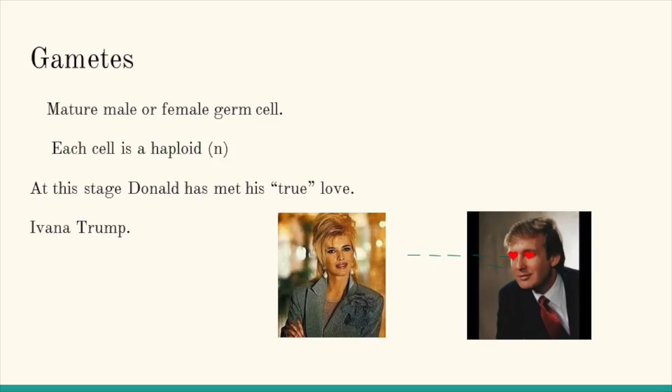Gametes: mature male or female germ cells. Each cell is a haploid. At this stage, Donald Trump has met his true love, Ivana Trump.